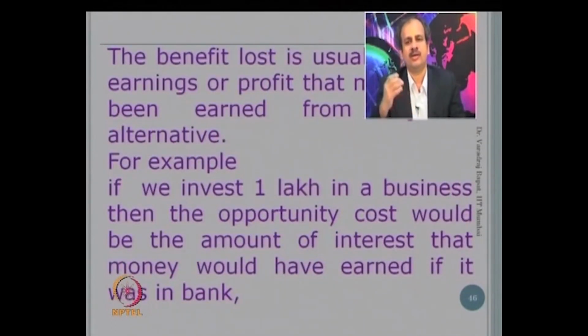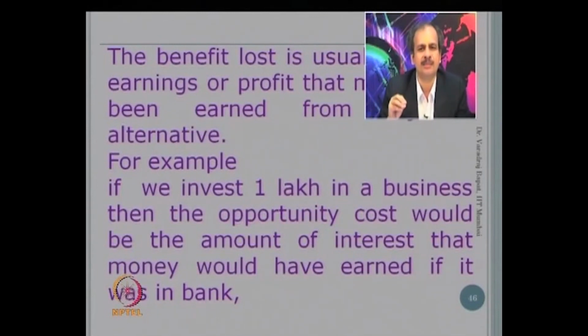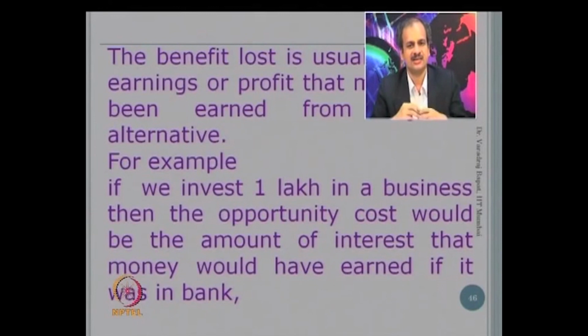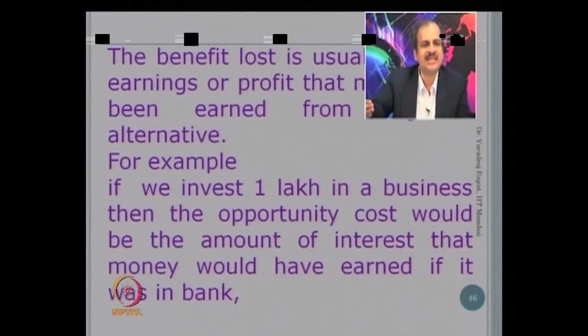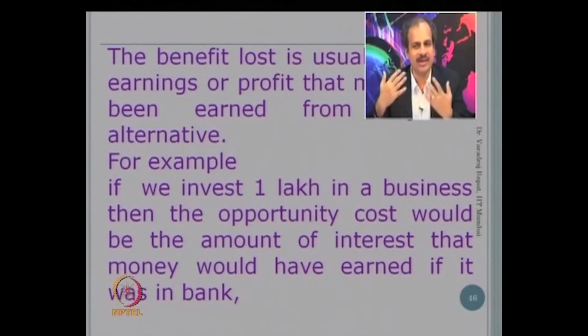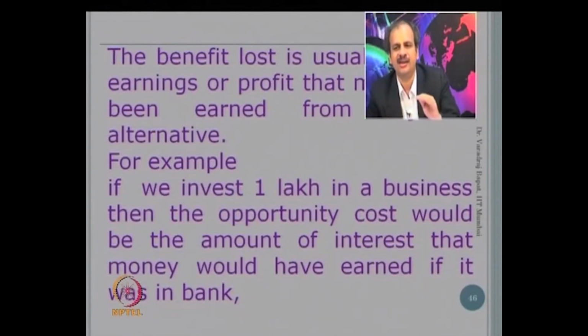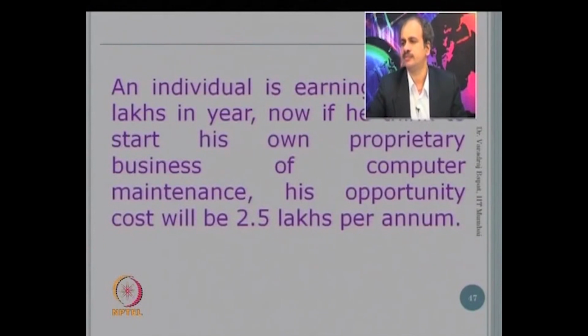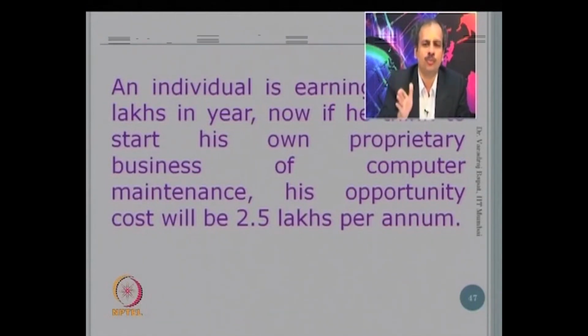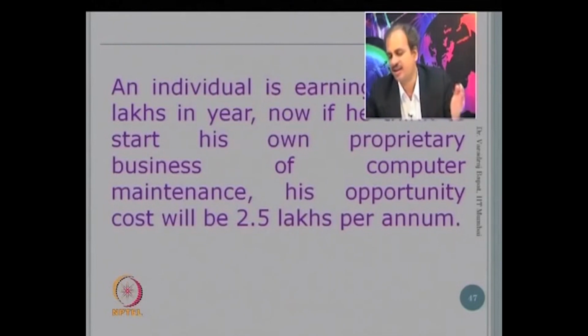Okay. So here is one example I have given: if we invest 1 lakh rupees in our own business, we are losing an opportunity to keep it in the bank as an FD. So the interest on that money is lost. So at least that much we must earn from our business. Though it is our own money, it doesn't mean it has come for free. It also has an opportunity cost, that we are not able to earn interest on it. Okay, this is an example where an individual is earning some money, say 2.5 lakhs, and he decides to do his own business. So there is an opportunity cost of 2.5 lakhs per annum for his or her time.